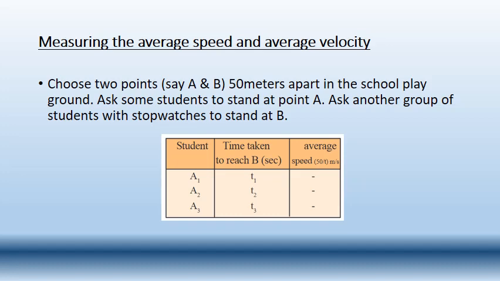In the previous example, when we considered the average speed, students were not following any particular direction or path. They were following the path they considered comfortable. Now while measuring the average velocity, each and every student is traveling in a definite path and in a definite direction. That differs between the average speed and the average velocity.